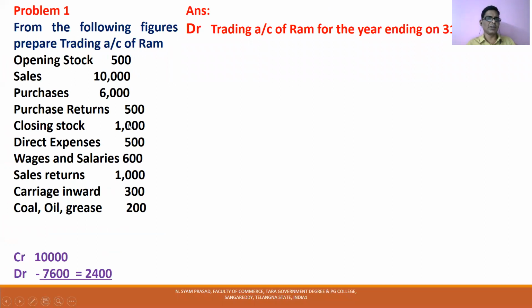You may be wrong one time, the second time you may be correct. Like this, you practice from your notes. Until you are familiar with this, don't go for profit and loss. Okay, let us stop here and wait for the next video lesson on profit and loss.